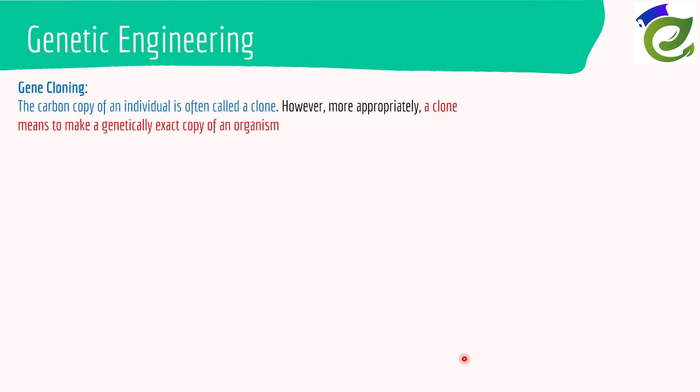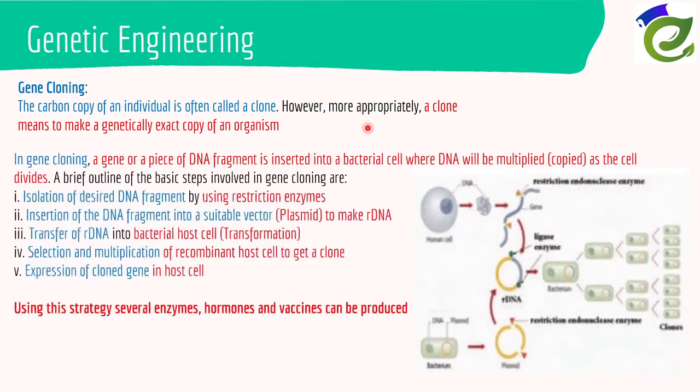Gene cloning. The carbon copy of an individual is often called a clone. However, more appropriately, a clone means to make a genetically exact copy of an organism. We haven't come exactly to the point where we made an exact copy of an organism, though we have the resources to do it. The ethics committee did not allow it to happen because of pure humanistic nature. In gene cloning, a gene or a piece of DNA fragment is inserted into a bacterial cell where the DNA will be multiplied as the cell divides.